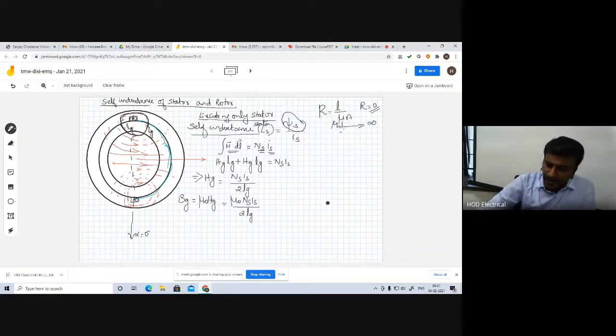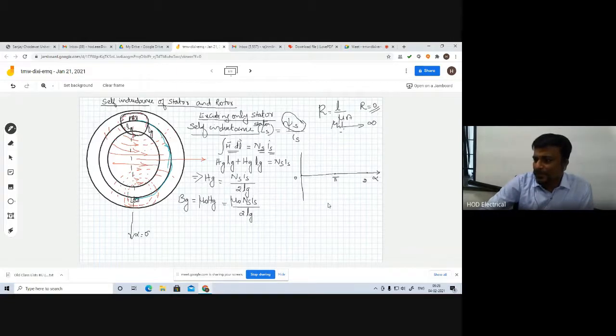From this we can conclude that the magnetic flux density is always constant. In the region of the pole I have shown, from 0 to pi, the magnetic flux density is constant. Similarly, from pi to 2 pi the magnitude is also constant. However, this is the positive side and this is the negative side. So one can draw the waveform like this. This is alpha, which varies from 0, then we have pi here, and then 2 pi here.